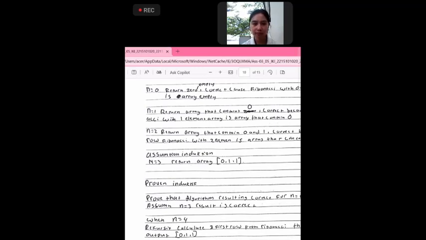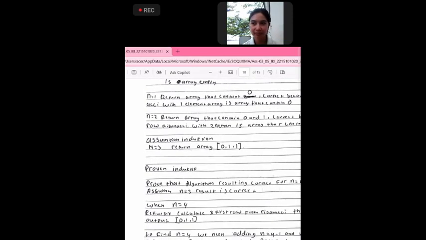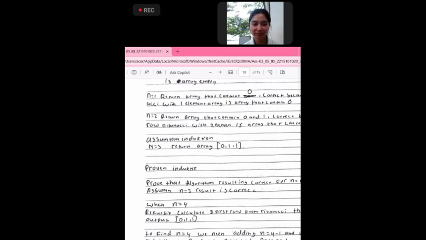And then n equal to 1 returns an array that contains 0. This is correct because the Fibonacci with 1 element is an array that contains 0. And then n equal to 2 returns an array that contains 0 and 1. Correct, because the Fibonacci with 2 elements is an array that contains 0 and 1.